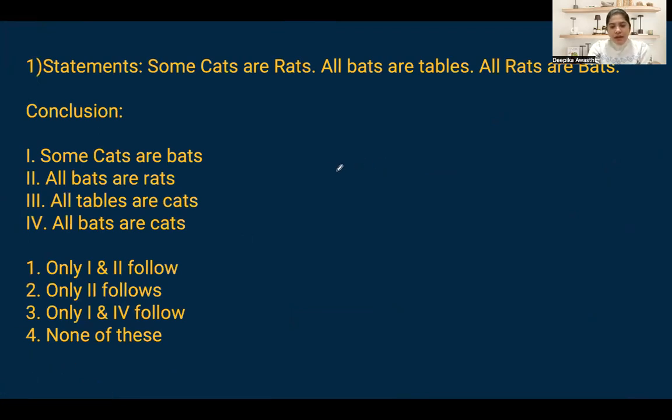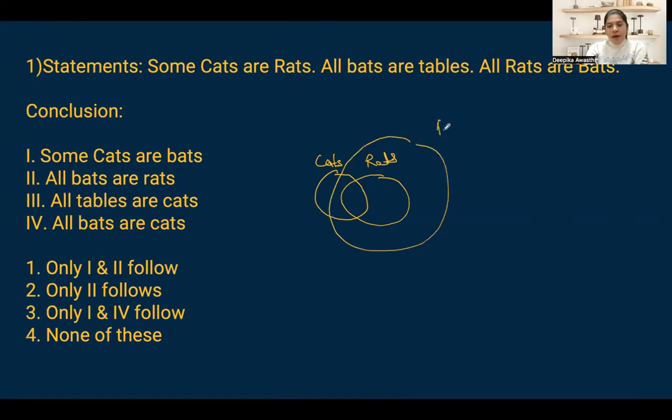Some cats are rats. How do I make it? Make this. Some cats are rats. All bats are tables. And all rats are bats. So first, let's make it like this. All rats are bats. And all bats are tables.